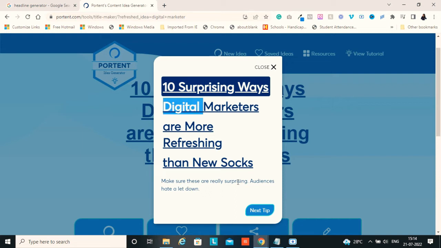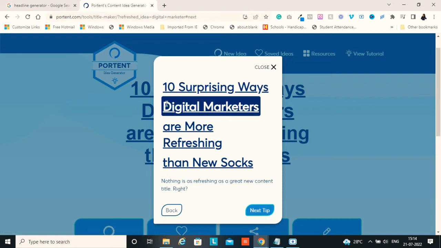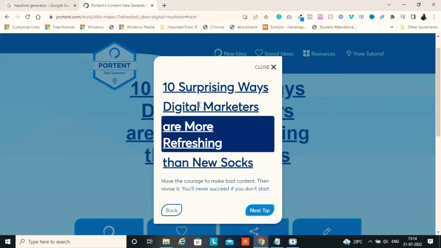So if I say next tip, it's going to talk about the digital marketer. Nothing is as refreshing as a great new content title, right? The next tip. So it's going to give a tip on each and every word we are using in the title, and that's going to be really helpful in understanding what title we are writing.